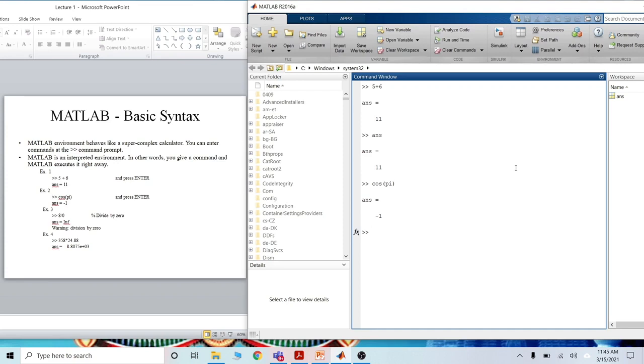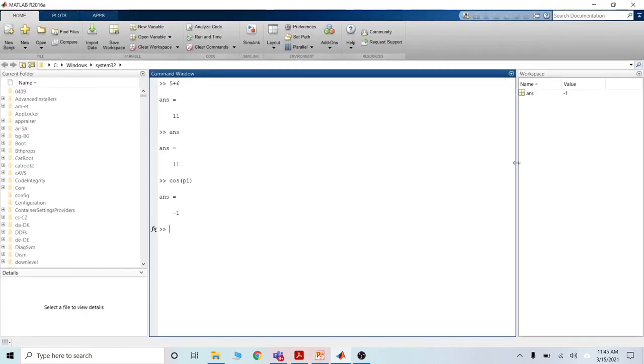It's also a programming language, but this time I am using it as a calculator. Now the answer saved is -1. Type ans and then enter, and you will find that ans is equal to -1. The workspace is saved with ans equal to -1.